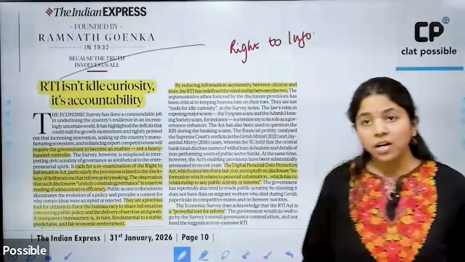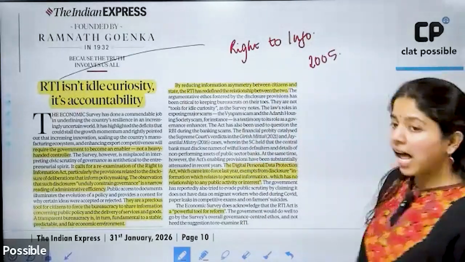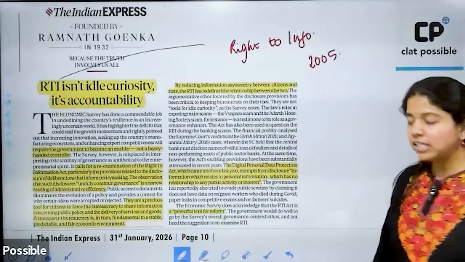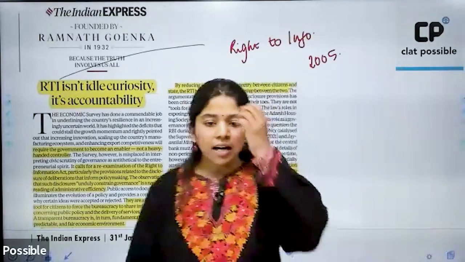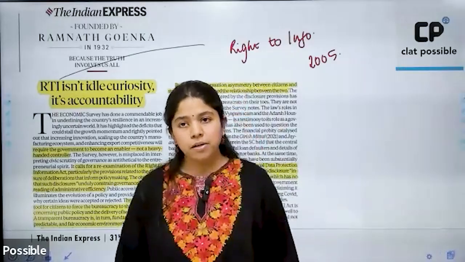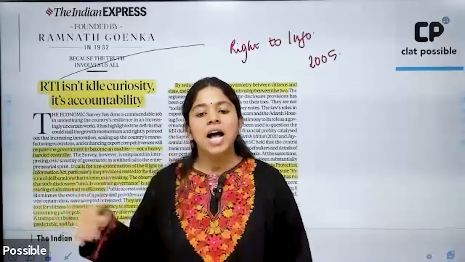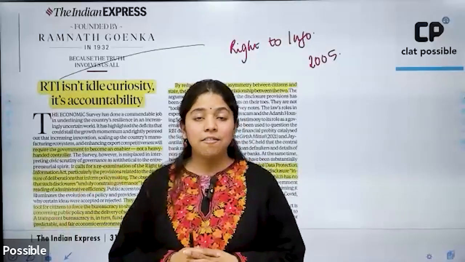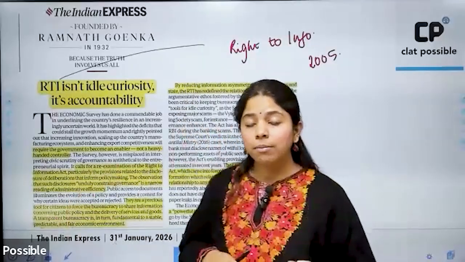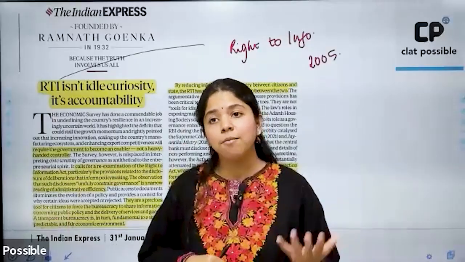The Right to Information Act was brought in 2005 and last year it completed 20 years. The purpose of the RTI Act again has been outlined under the fundamental right to life and personal liberty in Article 21 of the Constitution, and under the right to information, the government sought to increase the accountability and transparency of the government as well as in government functioning.